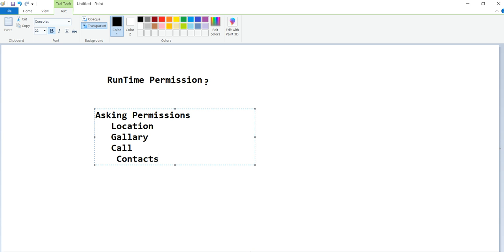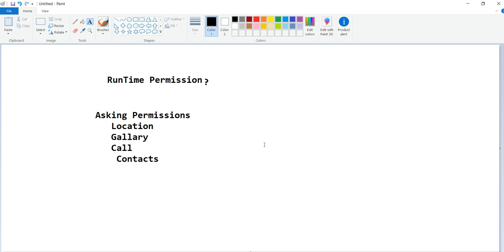But why do we need to ask? Without asking, can we implement the program? As of now, with the latest updates, we cannot, because initially it was possible without asking the user's permission. It could access all of our contacts, all of our messages, all of these things. Because of security reasons, from Android 6.0 onwards, these runtime permissions are mandatory.